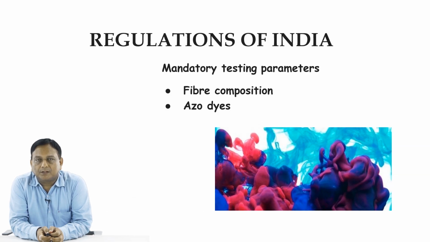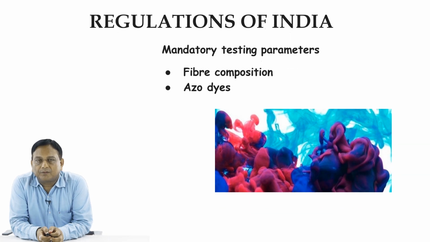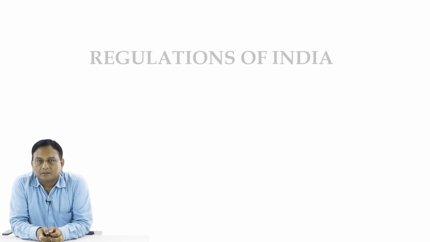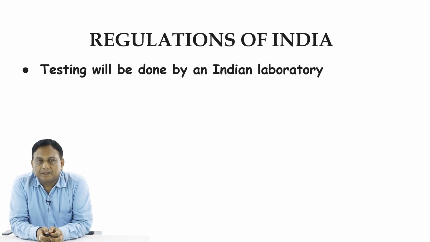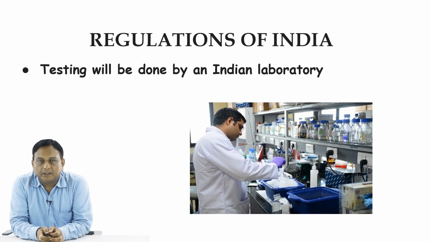So the mandatory testing requirement as per the regulations of India covers fiber and azo dyes. Testing should be done in an Indian laboratory as per the Indian conditions and the Environmental Protection Act.